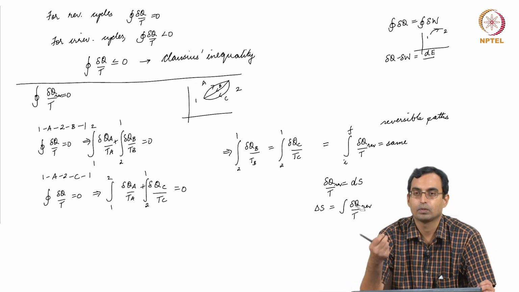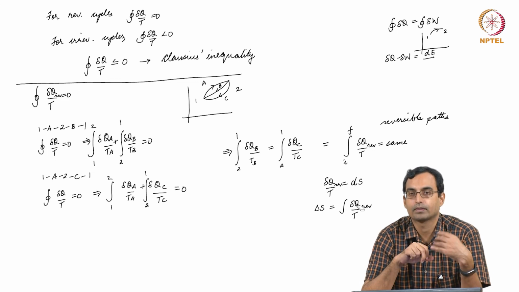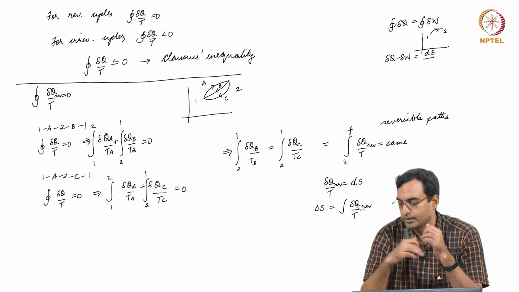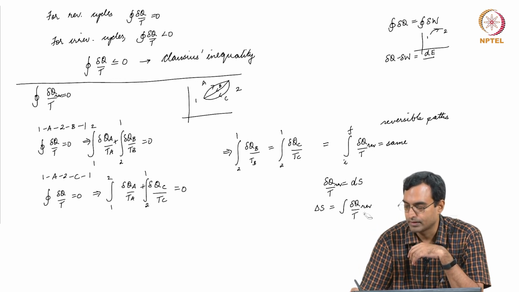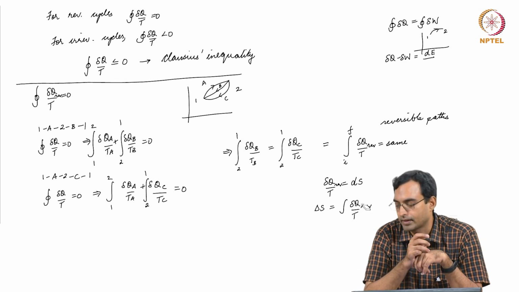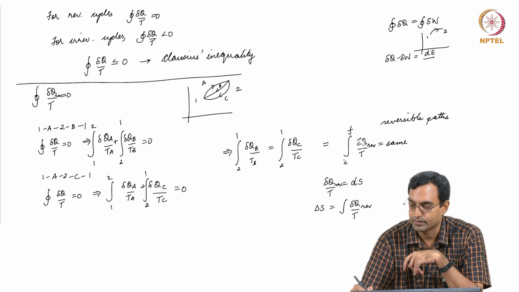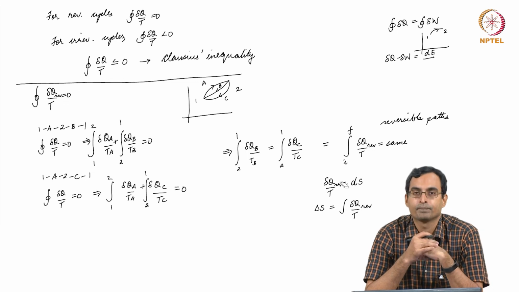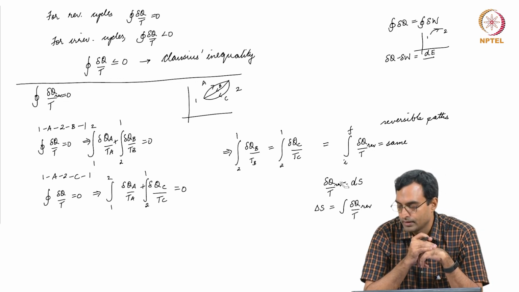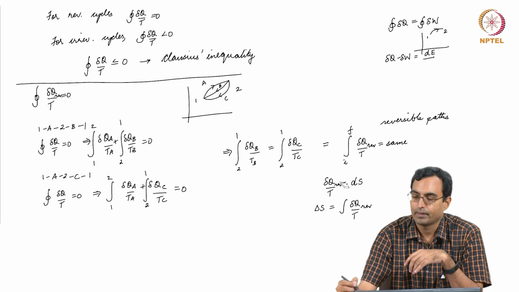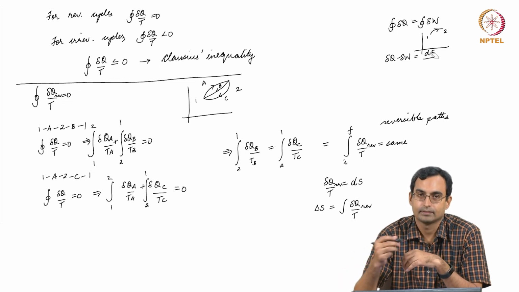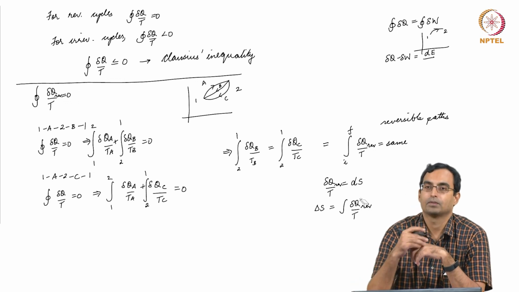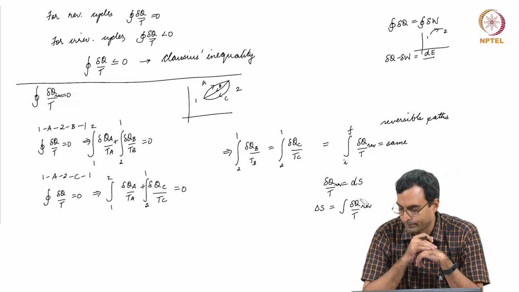In math you have what are called integrating factors, which convert inexact differentials into exact differentials. Over here, for example, this 1 by T is an integrating factor which converts an inexact function del q to an exact function dS. So, we got a property from the first law which we call energy. Similarly, we are getting a property from the second law which we now call entropy.